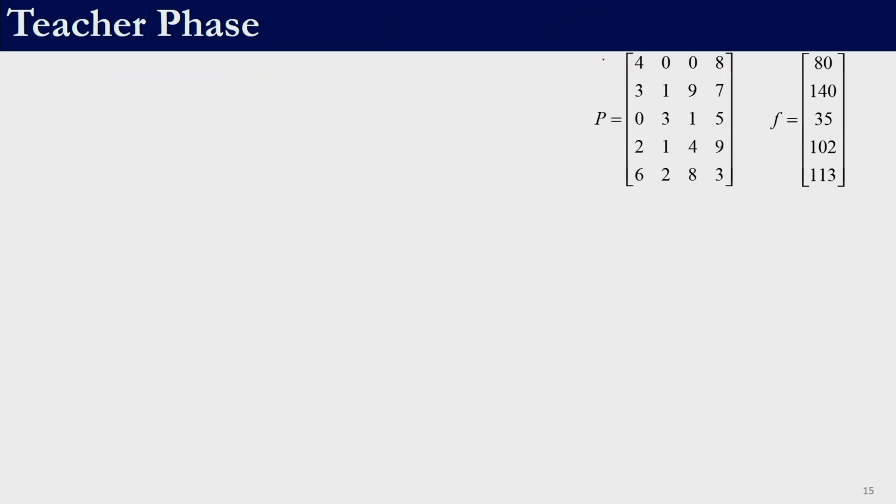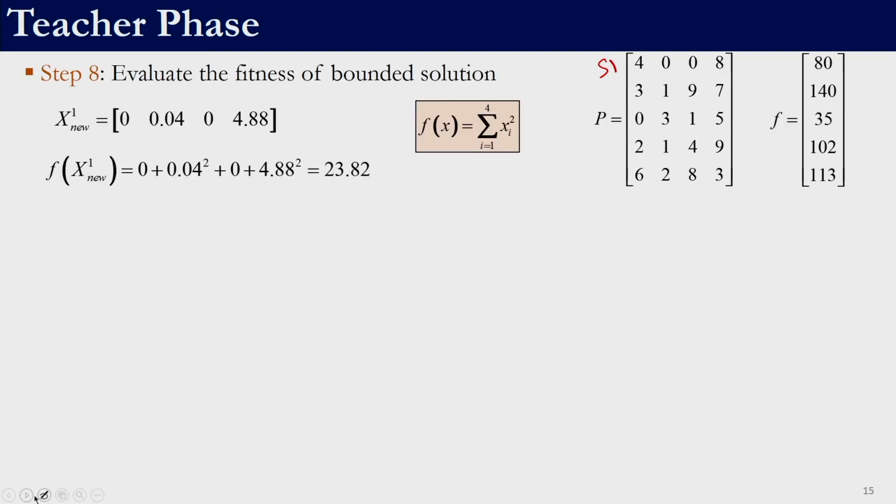We need to remember that we are still at solution 1. Solution 1 is supposed to complete the teacher phase. We have generated a new solution. Now, we can evaluate the fitness function of this new solution 0.04, 0, 4.88. If we plug that into the objective function, we get a fitness function value of 23.82.